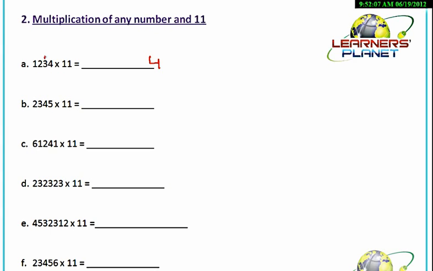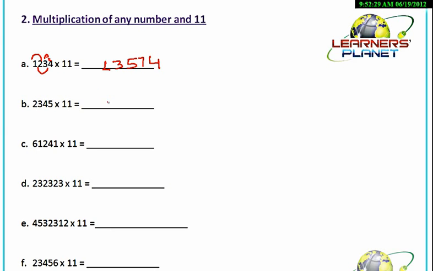Now what? 3 plus 4. It's 7. Just write 7 over here. Then 2 plus 3, 5. Write 5 over here. Then 1 plus 2, 3. Write 3 over here. And copy 1 as it is. So it's 1. So the answer is 1, 3, 5, 7, 4. It is very simple, isn't it?